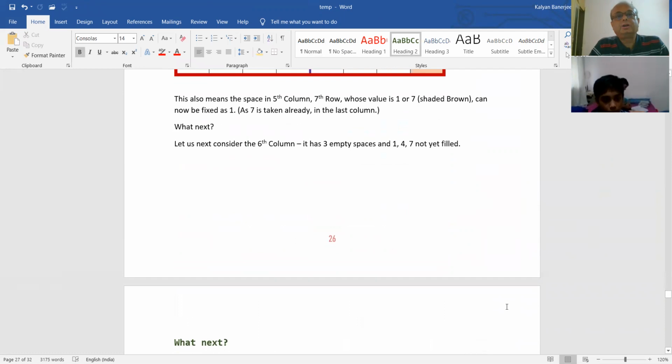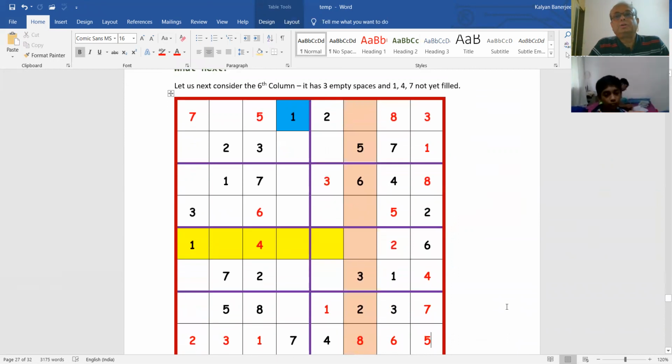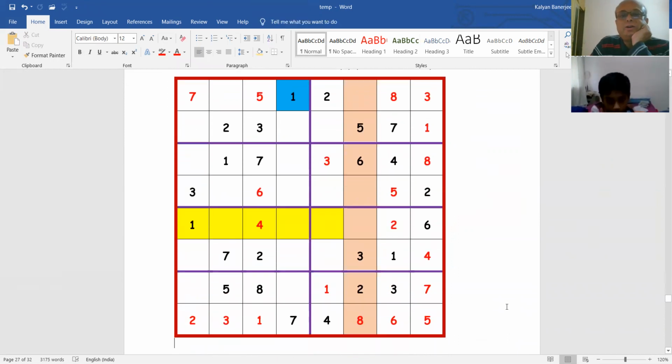Yes. Let us now consider the sixth column. In the sixth column, 1, 4, and 7 are missing. You see, 2 is there, 3 is there, 1 and 4 are not there. 1, 4 and 7 are missing. The most upper one, yes. What will you have there? Can you show it? The most upper one in the column. What will you fill there? We will fill there 4.